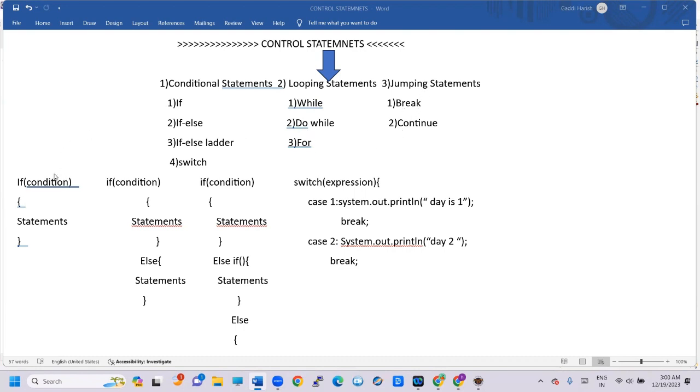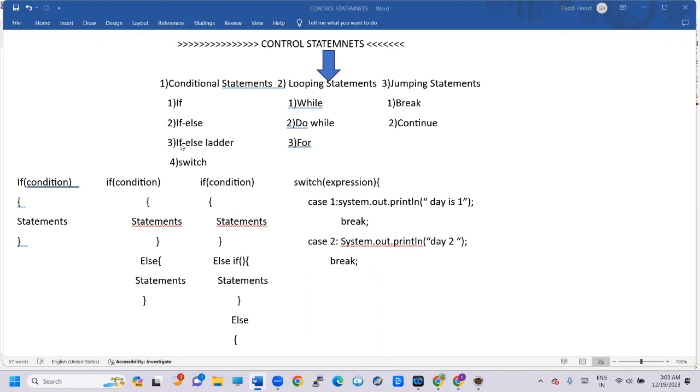For the if statement, we have if condition, open braces. This is the syntax for the if statement: if condition, open braces, statements, close braces. Same with the if else statement. We can use the same as the if statement, but we can also use an else statement: else, open braces, statements, close braces.